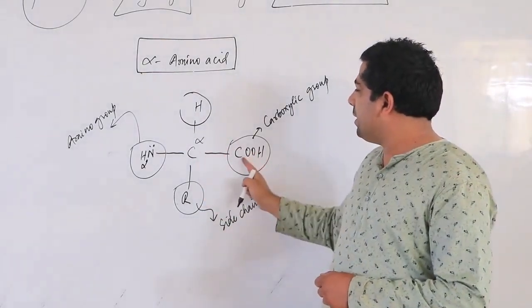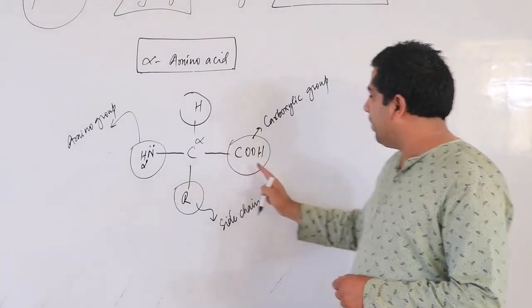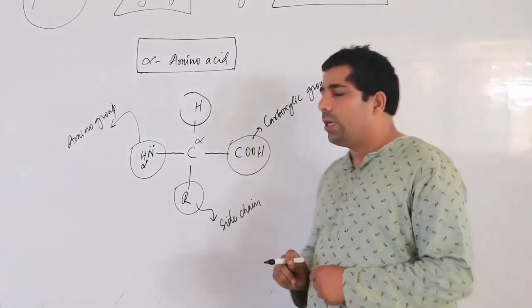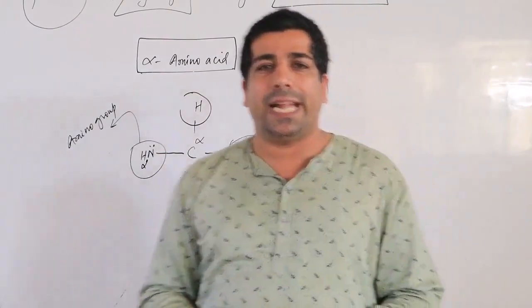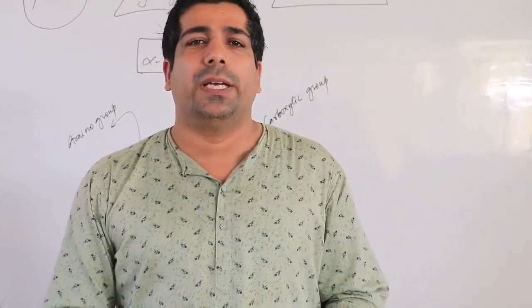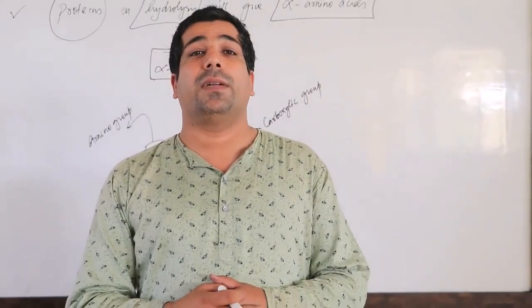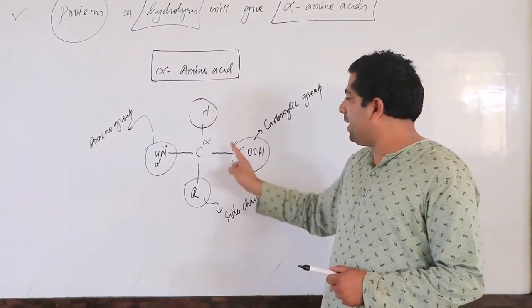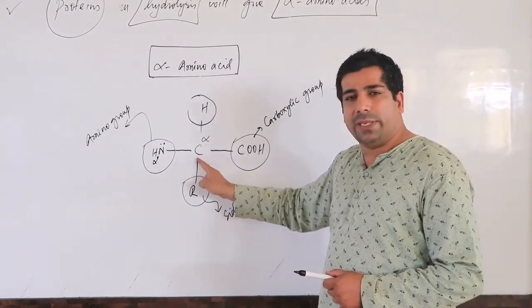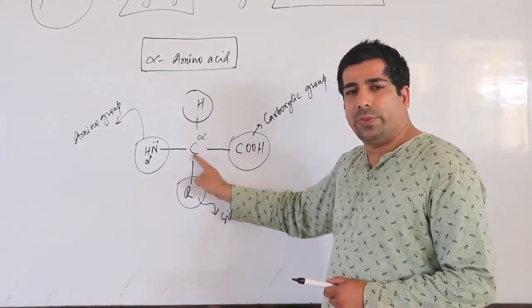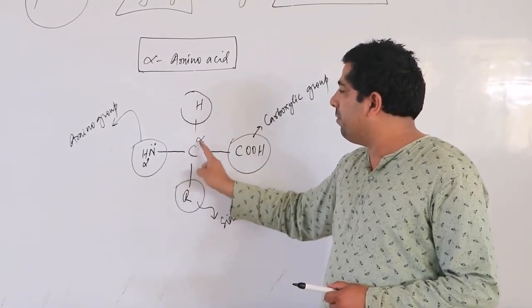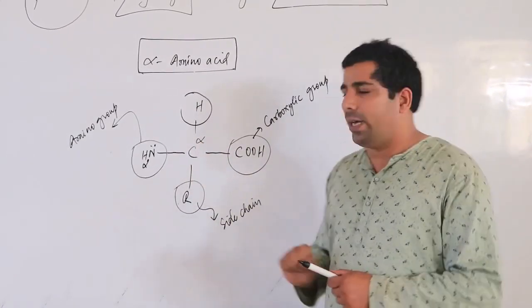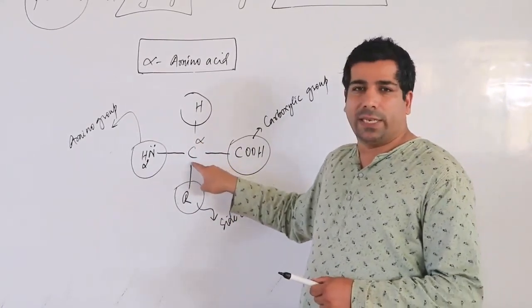Why? Because it's adjacent to the functional group. So a carbon which is adjacent to a functional group is known as alpha carbon. This is my functional group. And this carbon is adjacent to this functional group. So this carbon becomes alpha carbon. So the central carbon is alpha carbon.